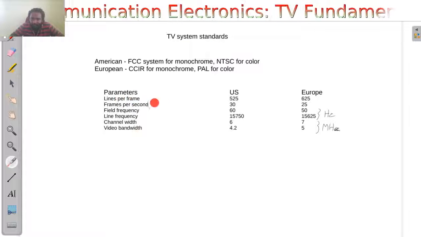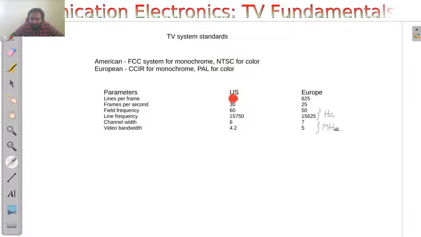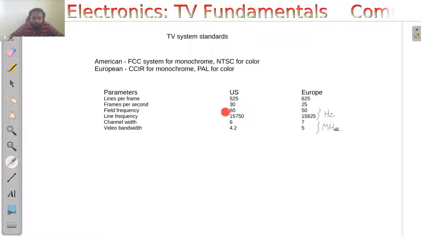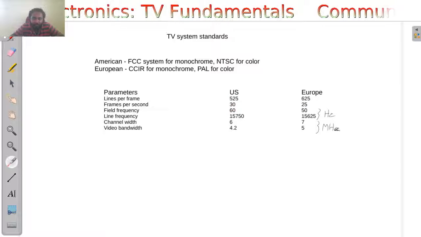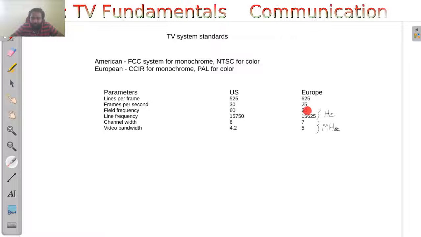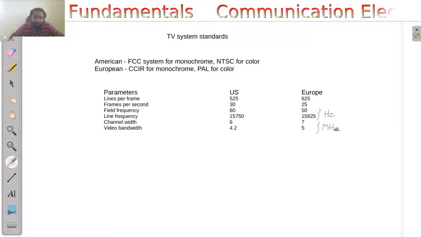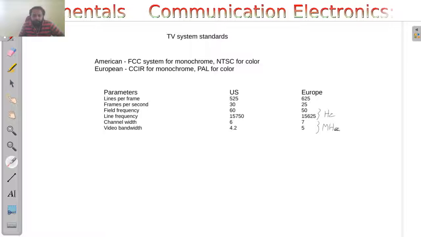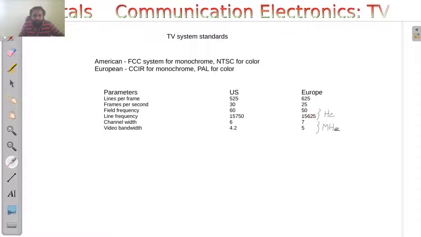The lines per frame for the US is 525, but in the case of Europe it is 625. The frames per second for the US is 30 frames, and for Europe it is 25 frames. The field frequency is 60 hertz, and in the case of Europe it is 50 hertz. These frequencies are in hertz, and this one is in megahertz.